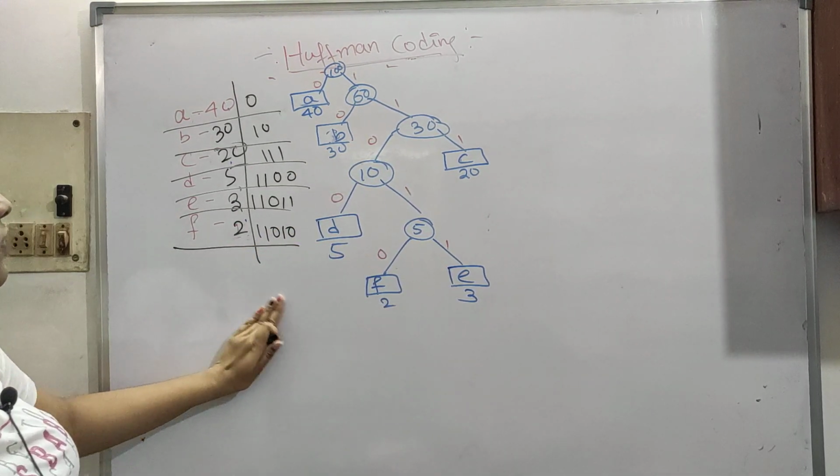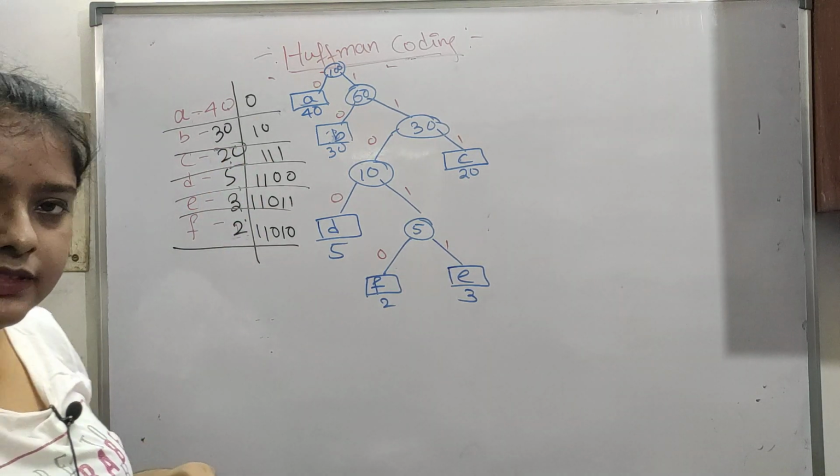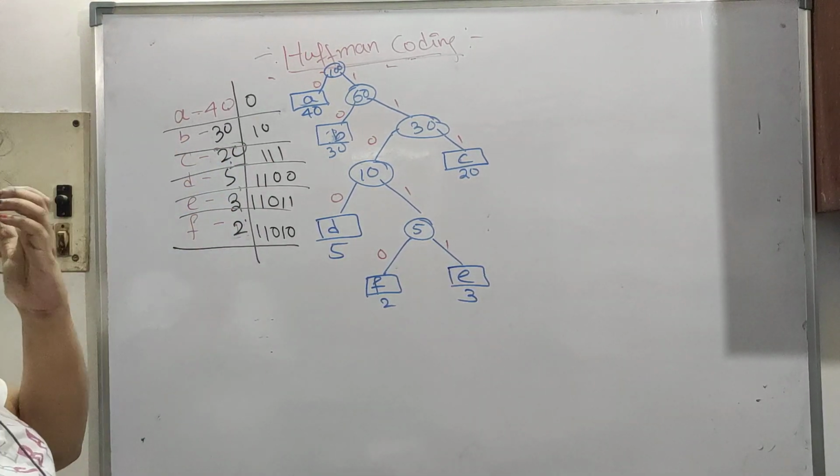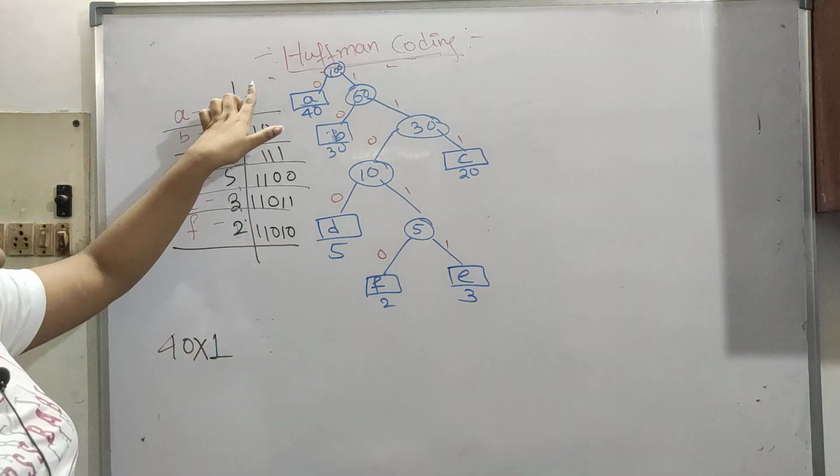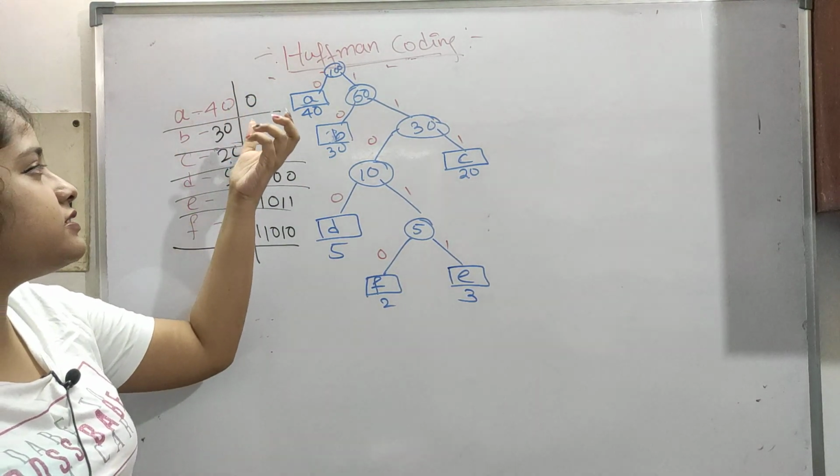Okay, so this is the number of bits they are taking. So total how many bits are taken, you have to calculate. So 40 into 1 bit, it is 0. Okay, so 0 is just the prefix.